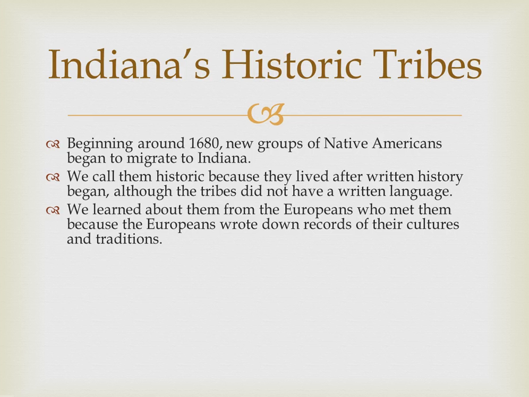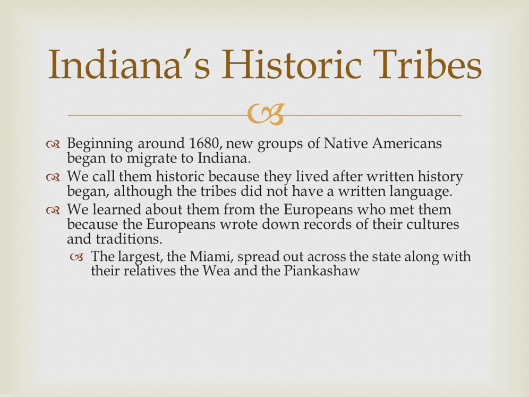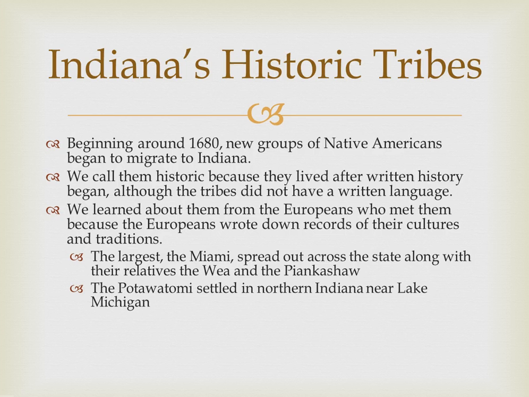So we have our records and history from the Europeans mostly because they wrote things down. The largest group, the Miami, spread out across the state along with their relatives the Wea and the Piankashaw. The Potawatomi settled in northern Indiana near Lake Michigan. The Lenape, sometimes called the Delaware, lived near the White River. That's right there by Indianapolis.